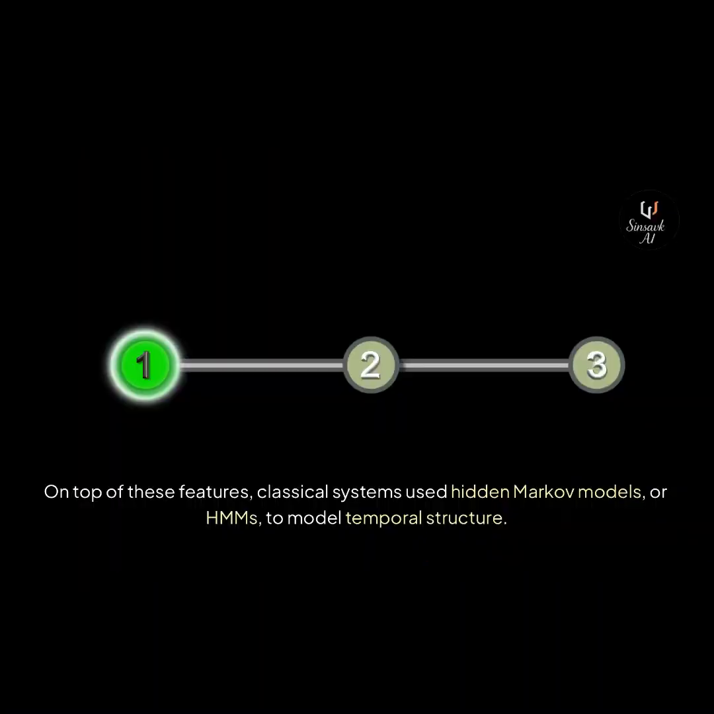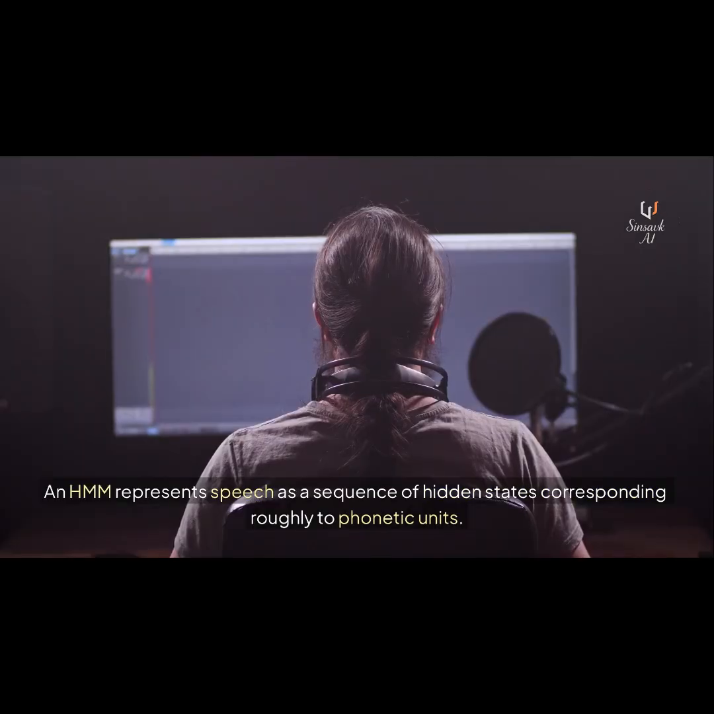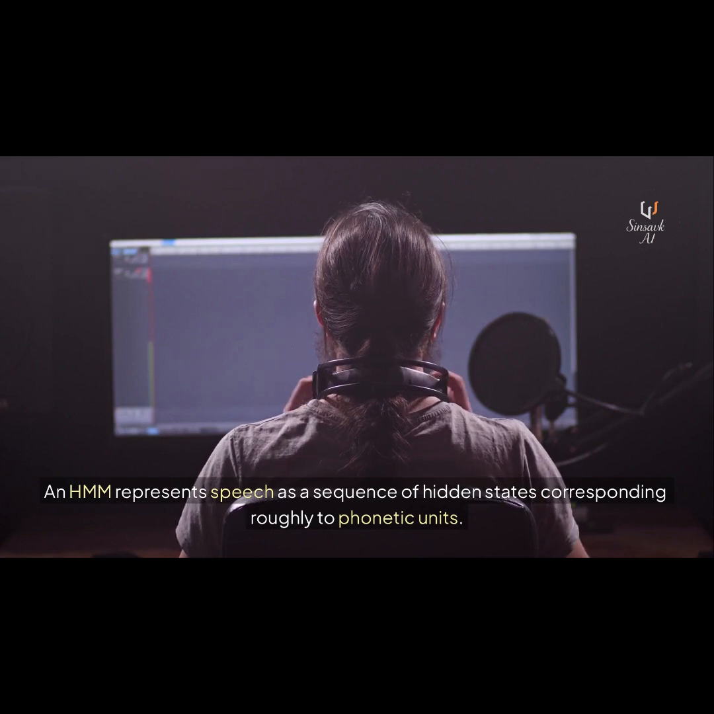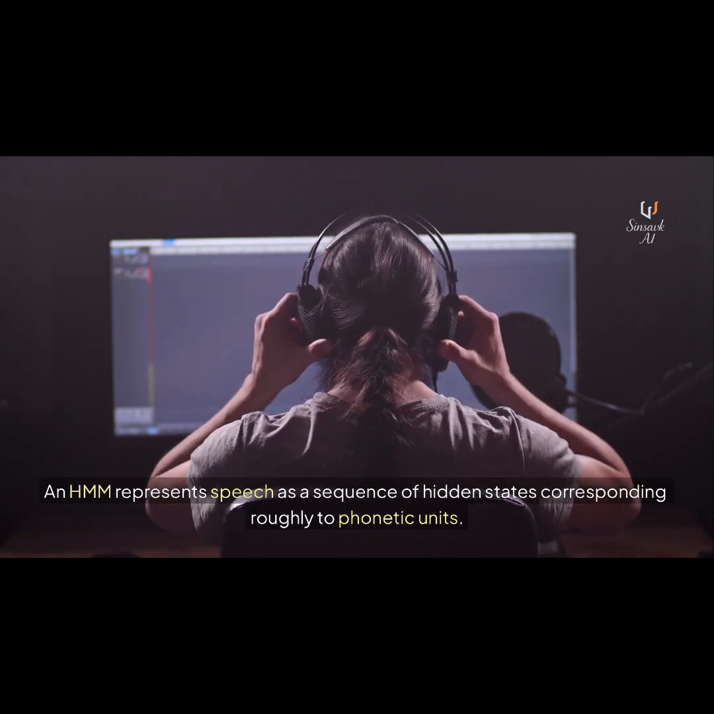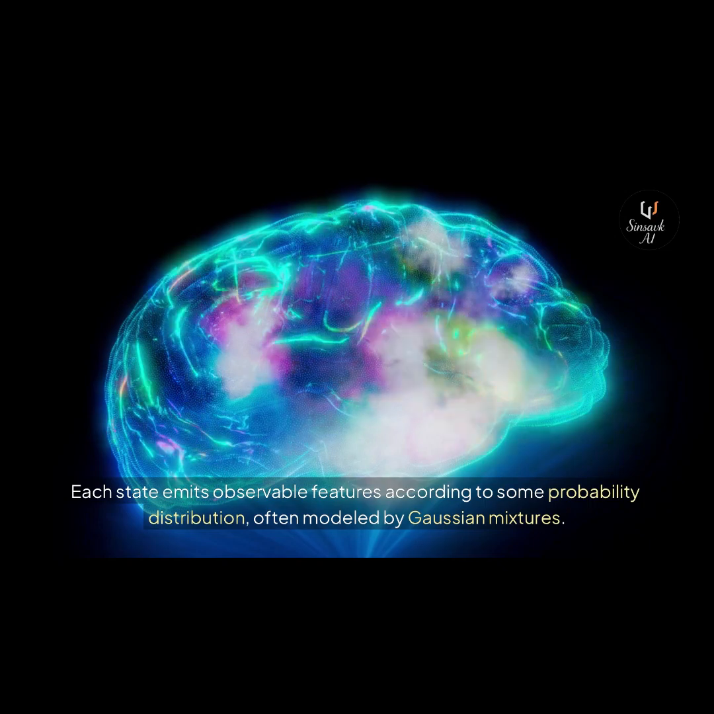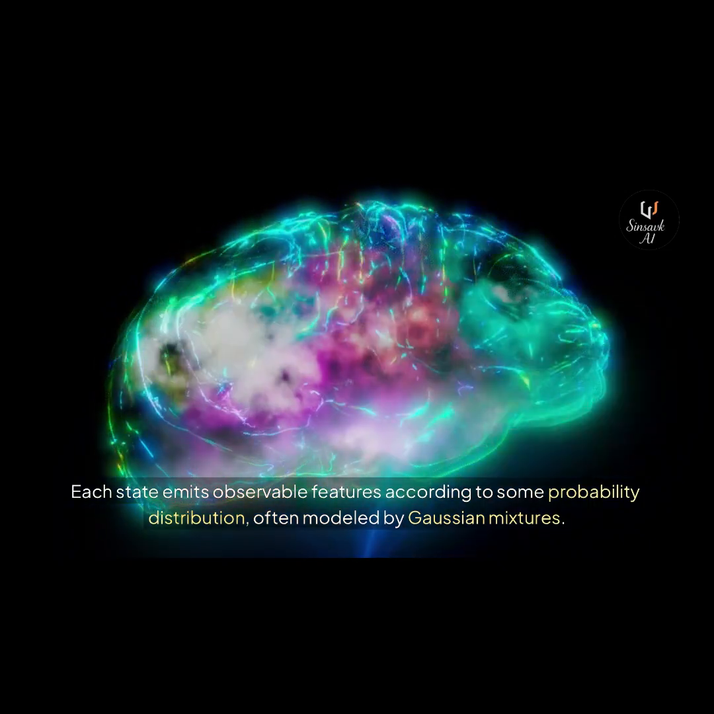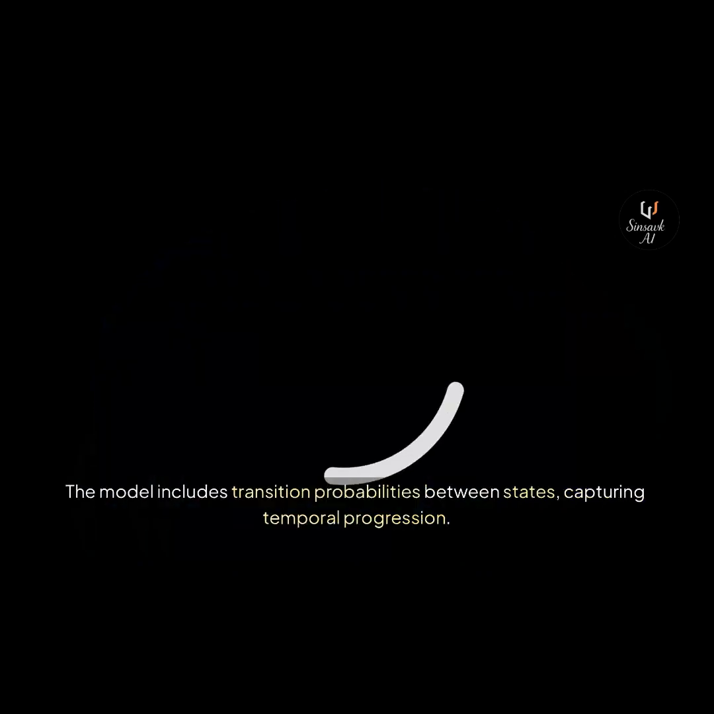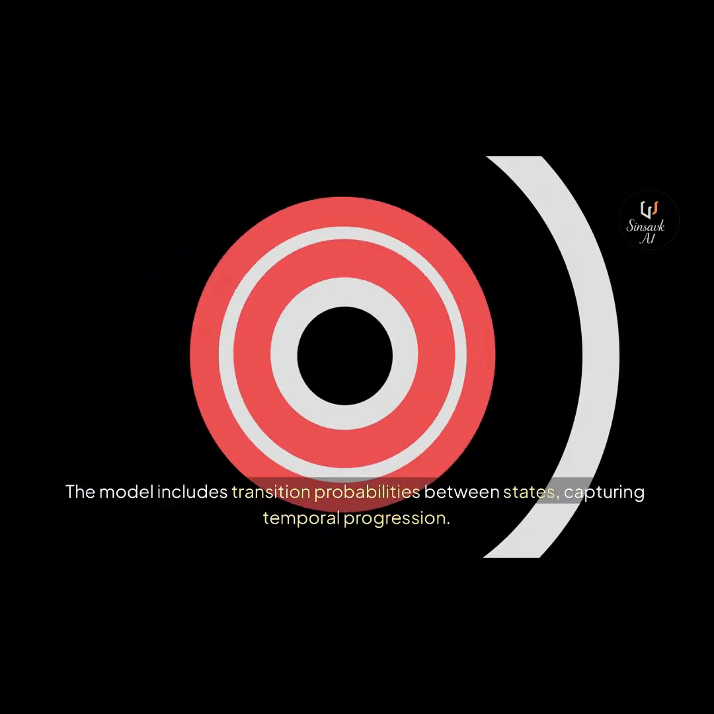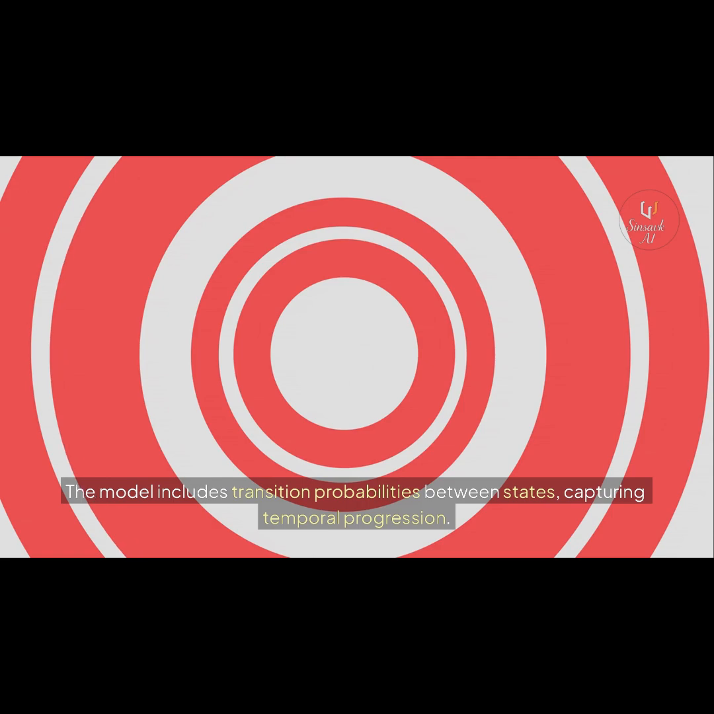On top of these features, classical systems used hidden Markov models, or HMMs, to model temporal structure. An HMM represents speech as a sequence of hidden states corresponding roughly to phonetic units. Each state emits observable features according to some probability distribution, often modeled by Gaussian mixtures. The model includes transition probabilities between states, capturing temporal progression.